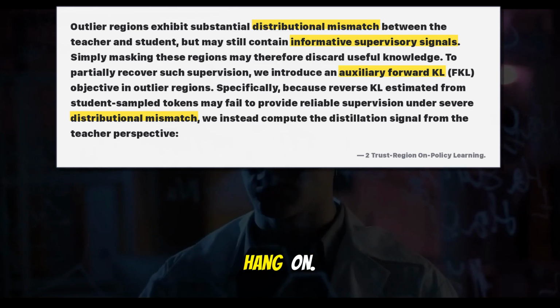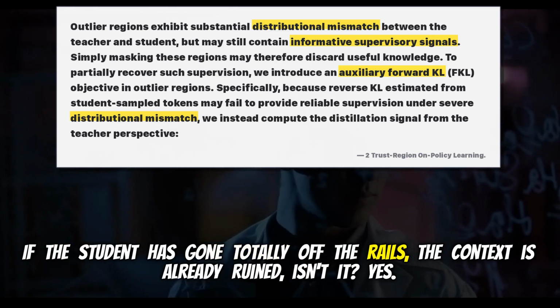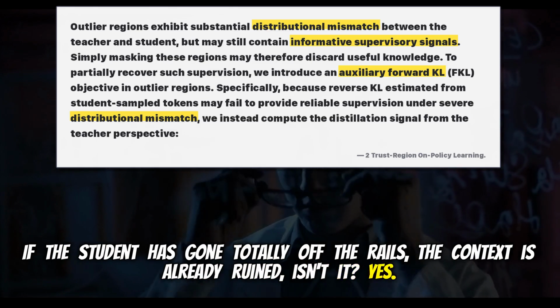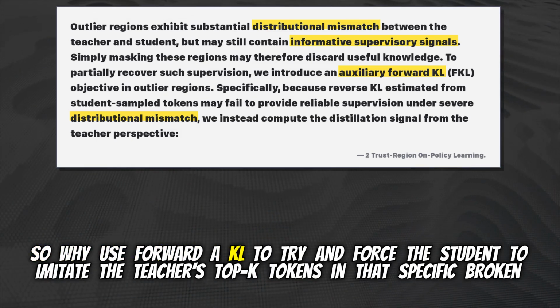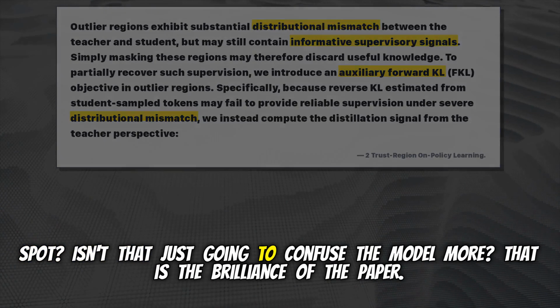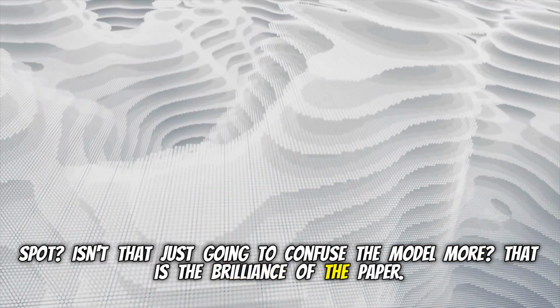Forward KL. Hang on. If the student has gone totally off the rails, the context is already ruined, isn't it? Yes, the context state is severely degraded. So why use forward KL to try and force the student to imitate the teacher's top K tokens in that specific broken spot? Isn't that just going to confuse the model more? That is the brilliance of the paper.